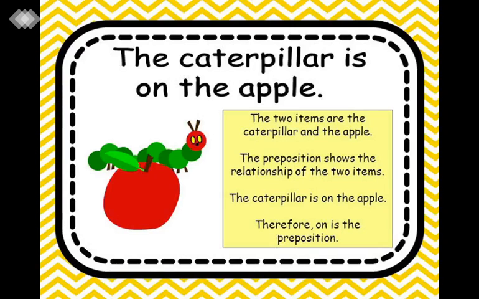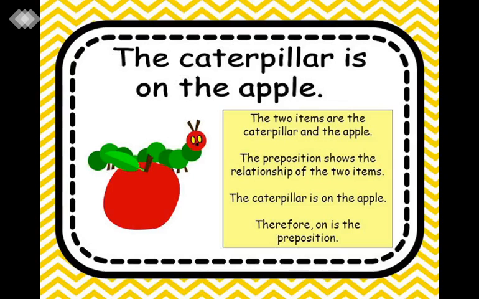Okay, so the caterpillar is above the apple, then it will be the caterpillar is on the apple. The two items are the caterpillar and the apple. The preposition shows the relationship of the two things. Which two things are we showing the relationship between? Between caterpillar and apple. The caterpillar is on the apple. Therefore on is the preposition, because it is telling us where: the caterpillar is on the apple.